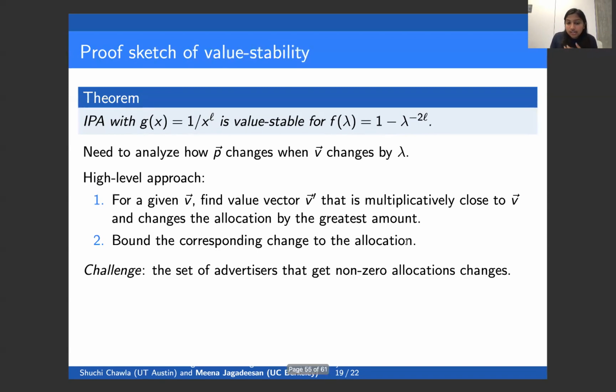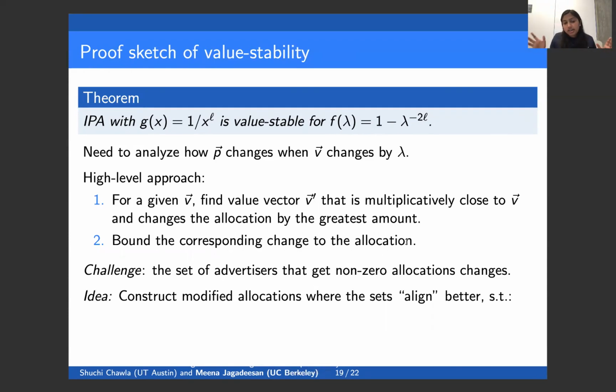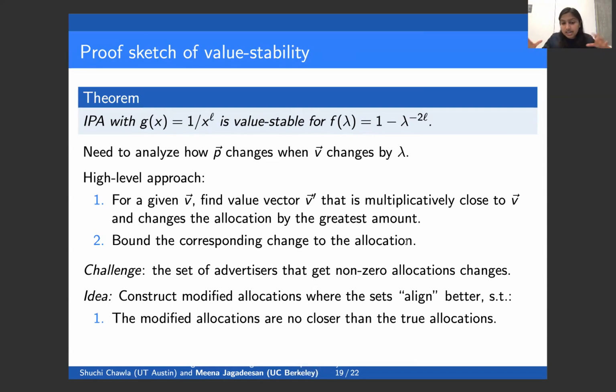So why is this hard? The challenge is that the set of advertisers that get non-zero allocations changes with the value vector. And it's difficult to pin down exactly what this set of advertisers is in a clean way. So the idea in our analysis is to construct modified allocations where these sets align better. These modified allocations are no closer than the true allocations, so bounding the difference between these modified allocations gives us a bound on the difference between the true allocations.